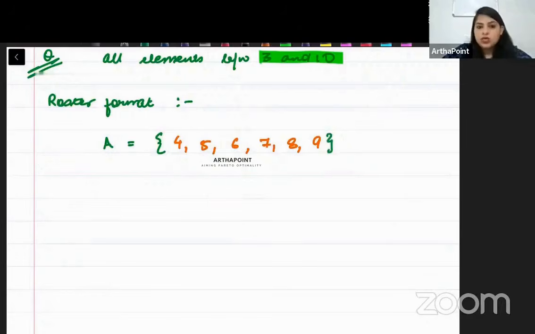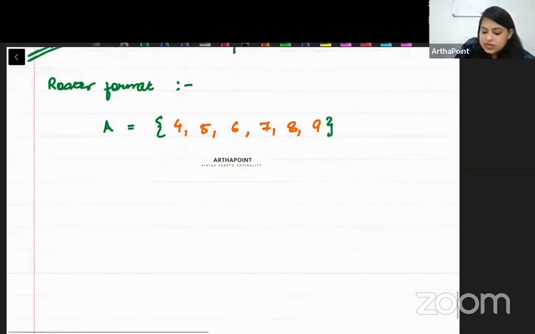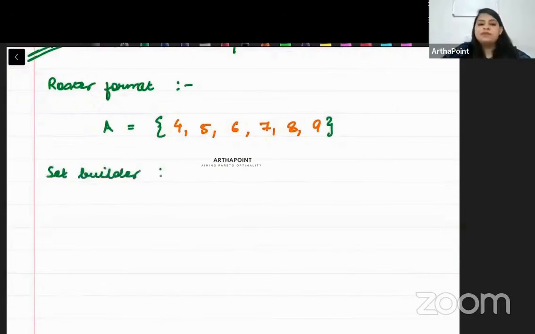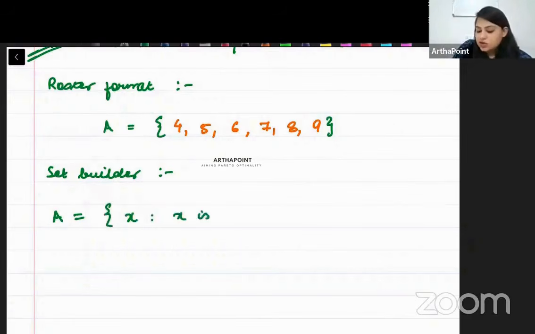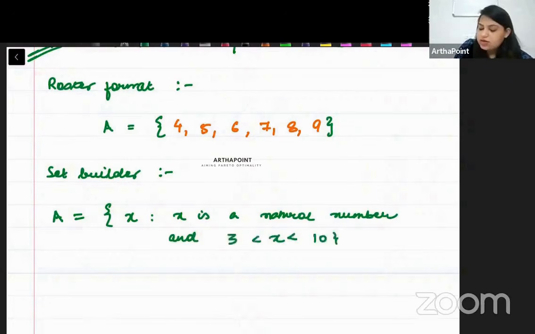Now I'm asking you, how will you write this in the set builder format? So let's write it. I'm saying, beta, I have a set A. What is this set A? I need to have all x's, all elements, such that x is a natural number. x must be a natural number, and I want this to be between 3 and 10.